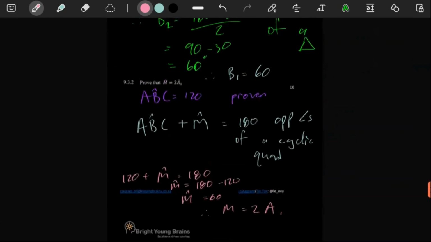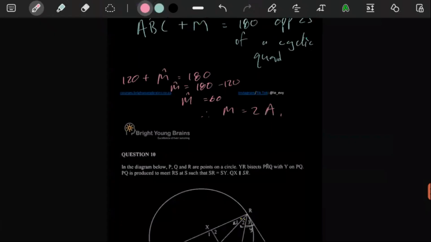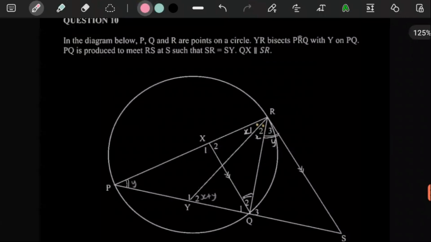So let's move on to question number 10. Question 10 says the following. In the diagram below, there's P, there's Q, there's R, and they say these are points on a circle.